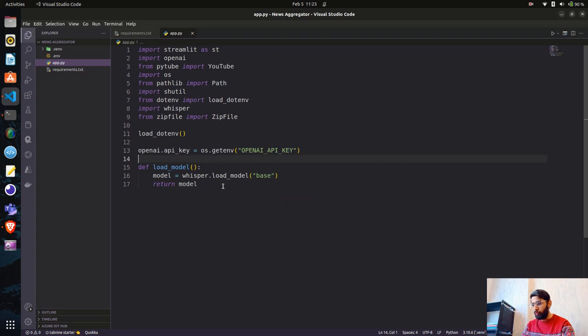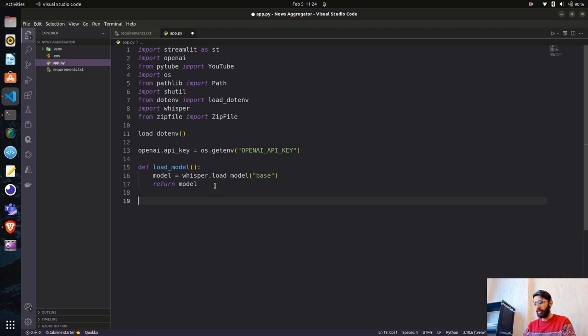We'll also add a decorator here, called st.cache, to keep the model. So every time I run the code, or change something in the code, or do some testing, it should not load the model again. That's what st.cache provides, which we'll mention later.